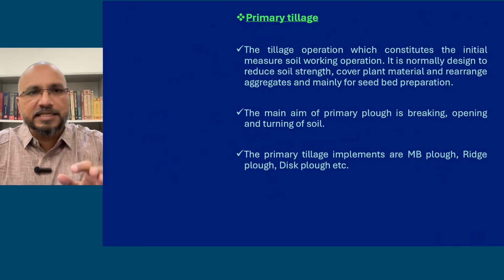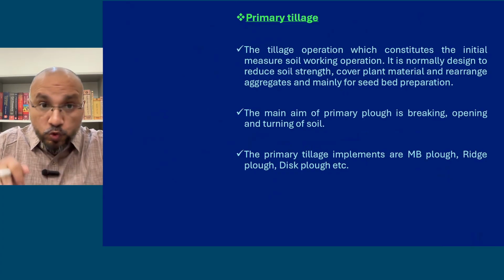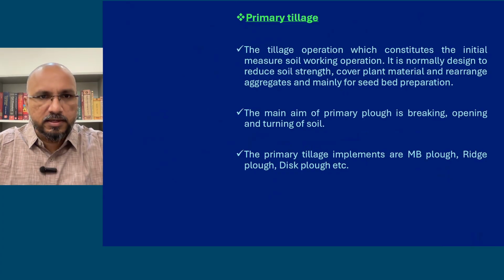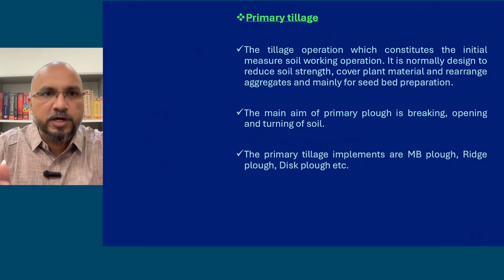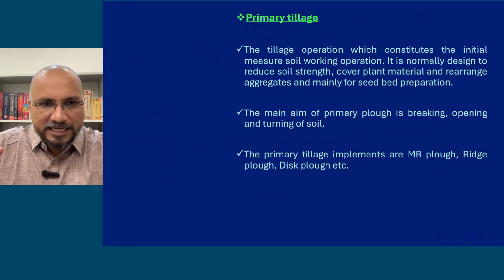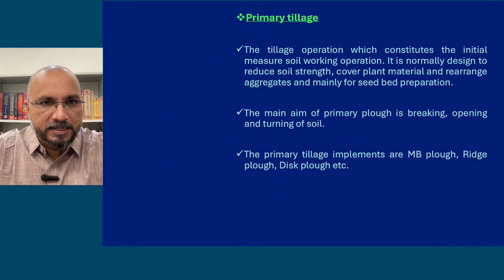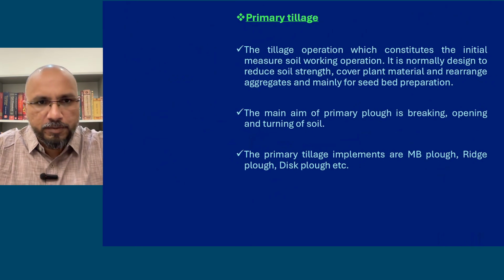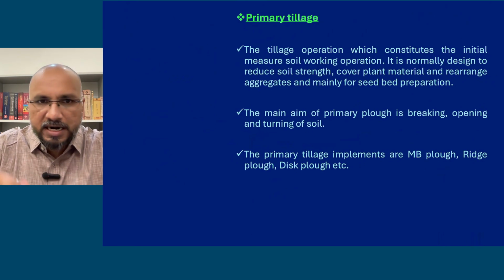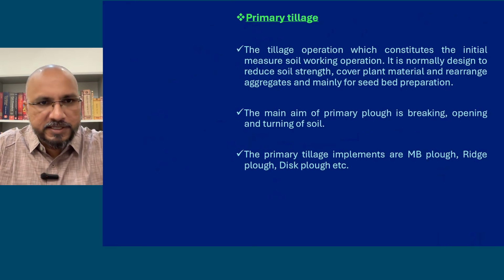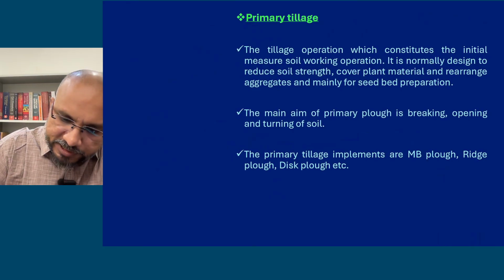So primary tillage क्या होता है? Initial tillage, शुरुआत में जो आप कर रहे हो, the hard soil has to be broken and it has to be opened up. जो hard soil है तुम्हारा, it has to be opened up. So that initial tillage operation is called as primary tillage. That hard soil has to be opened up using the plow. So tillage operation, which constitutes the initial measure of soil working operation.